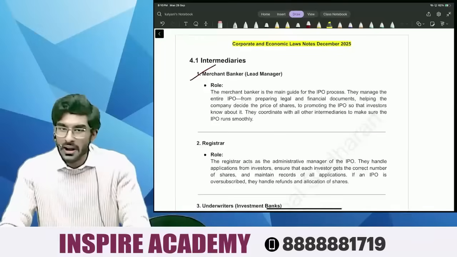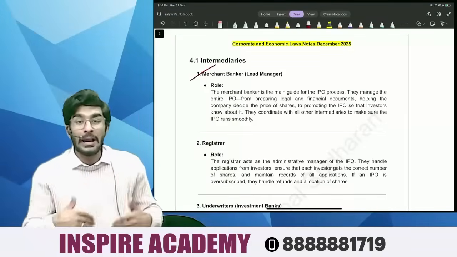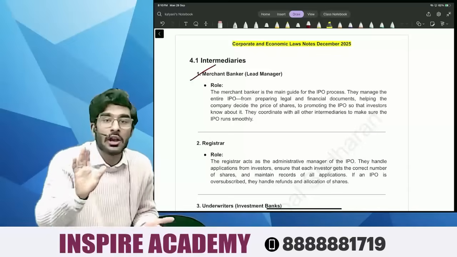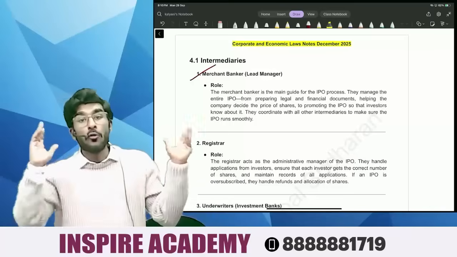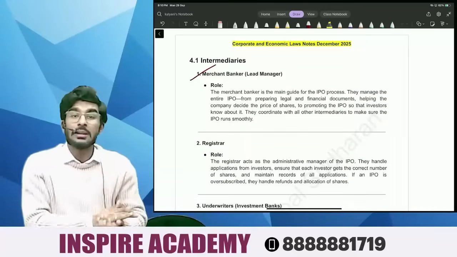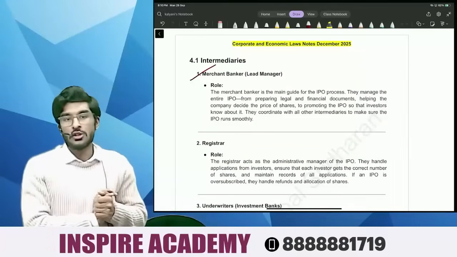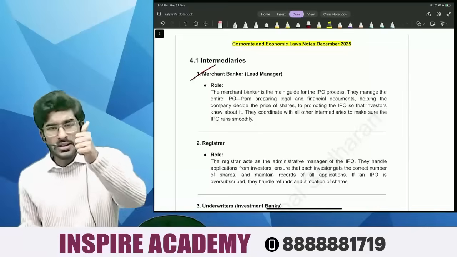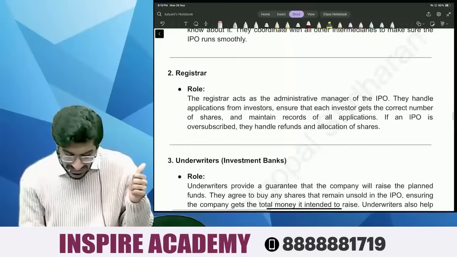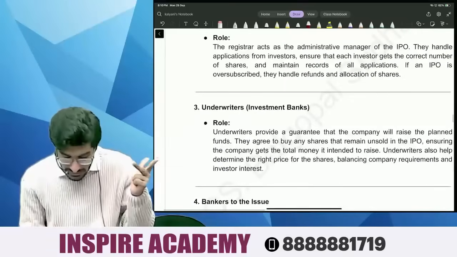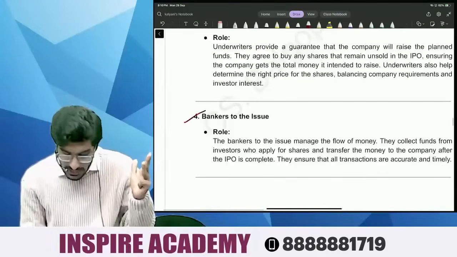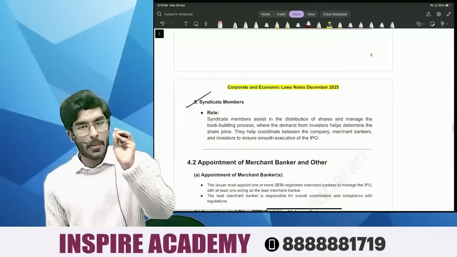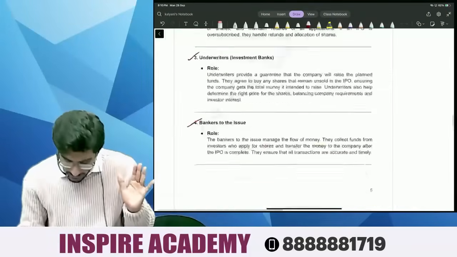Intermediaries are those who help the company get its shares listed on the stock exchange, who work with the company to make sure the shares are listed. Number 1 is merchant banker. Number 2 is registrar. Number 3 is underwriters. Number 4 is bankers to the issue. Number 5 is syndicate members.